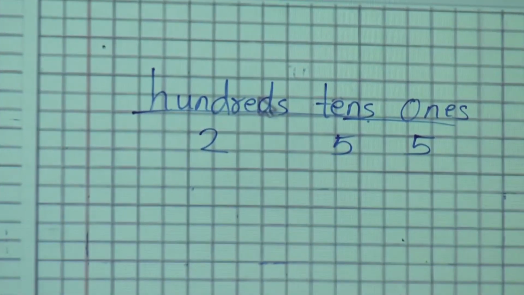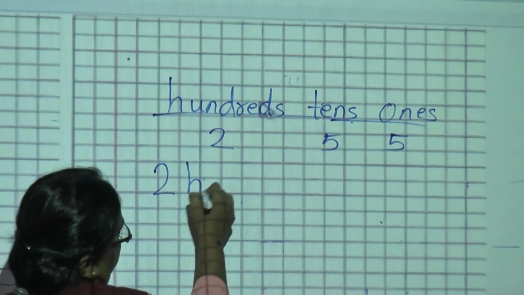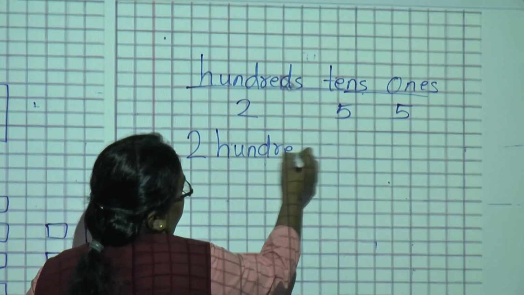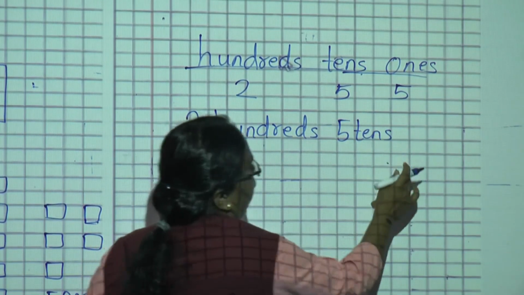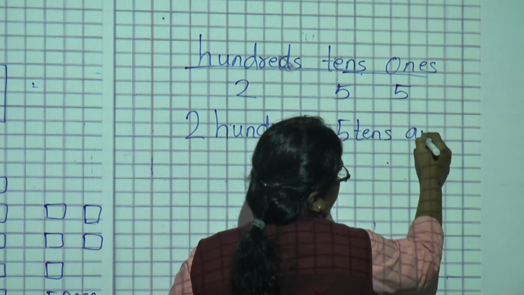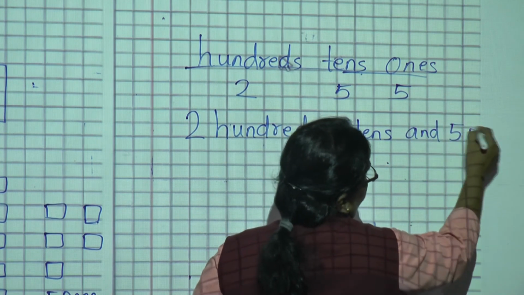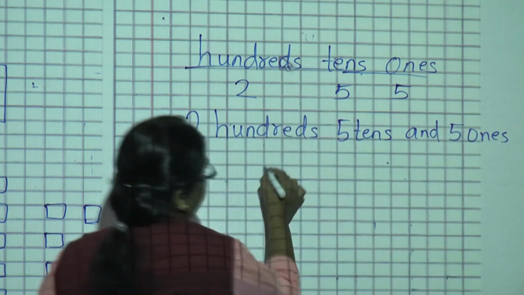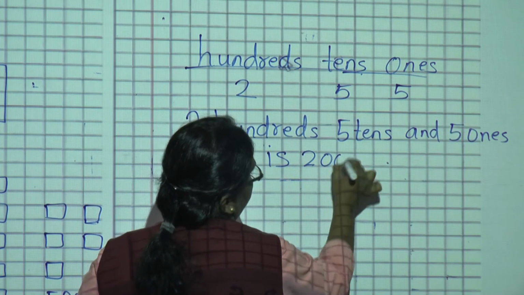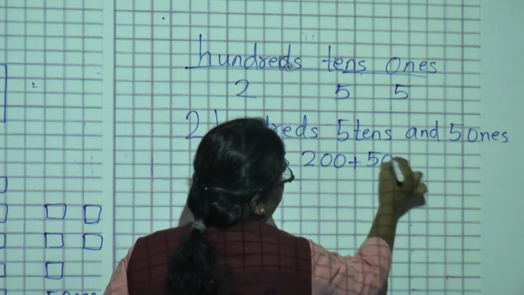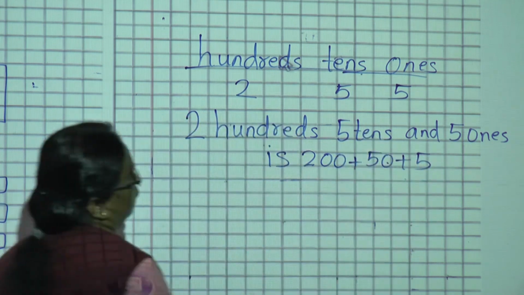Then 2 hundreds, 5 tens and 5 ones is 200 plus 50 plus 5.